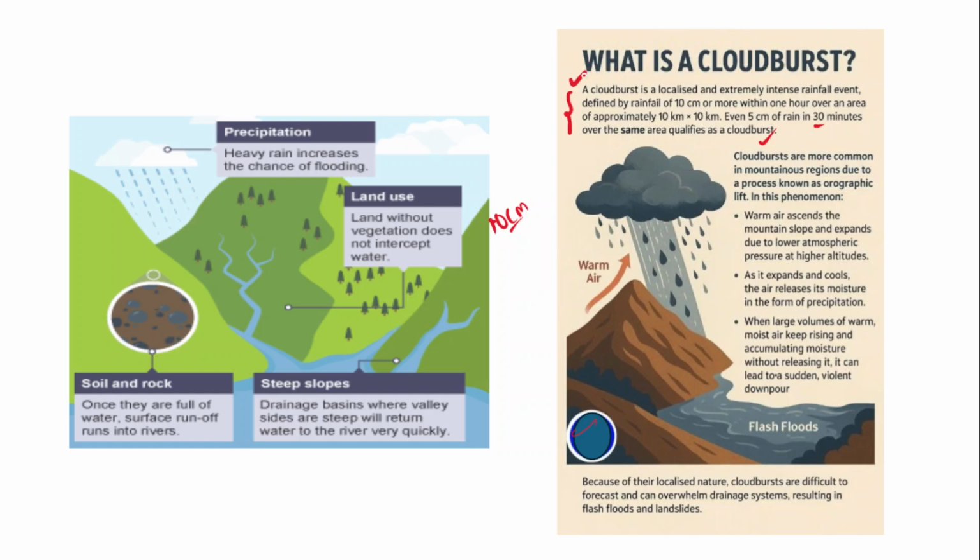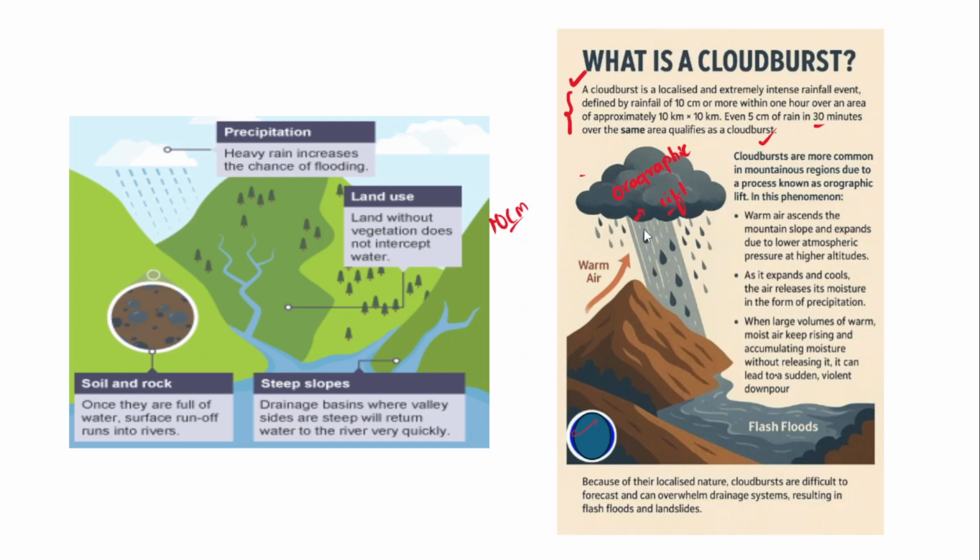And in fact these cloudbursts are more common in mountainous areas. We'll understand why they're more common in mountainous areas, because of a phenomenon called orographic lift. Now why are the Western Ghats getting more rainfall? When I say Western Ghats, particularly the windward side of the Western Ghats receives more rainfall.